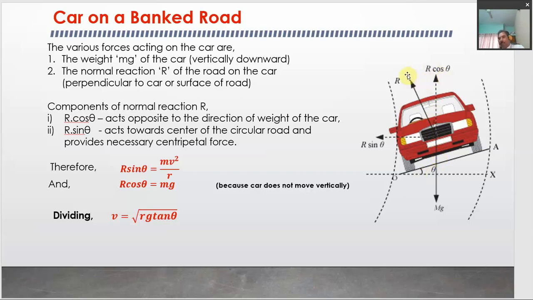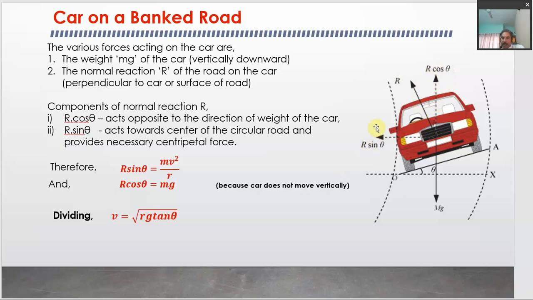Now this normal reaction can be resolved into two components. One component acts in the vertically upward direction. This component will be R cos theta, because this is the component with which the normal reaction makes an angle theta. The other component will be along the horizontal, inward toward the center of the circular road. So it will be R sin theta, right?